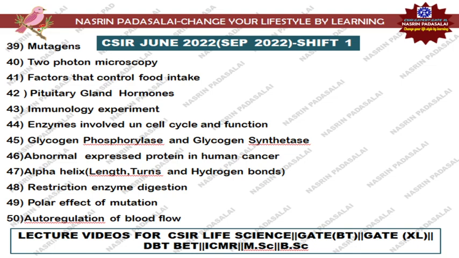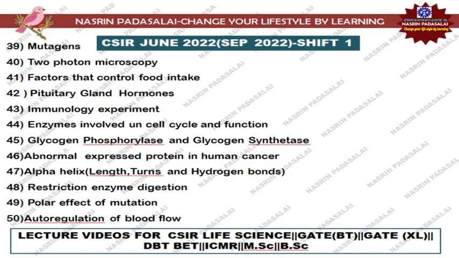So one question has been asked regarding MHC and enzymes involved in the cell cycle and the function of those enzymes. Next, they were asking about the processes of glycogenesis, gluconeogenesis, and abnormal expression of proteins in human cancer. Like what are the proteins that are abnormally expressed, and what is the consequence with reference to cancer? They were asking. And alpha helix, like they were asking what is the formula to calculate the length of an alpha helix, how many turns are present in an alpha helix, and how many hydrogen bonds are present in an alpha helix. And restriction enzyme digestion, they were asking application oriented.